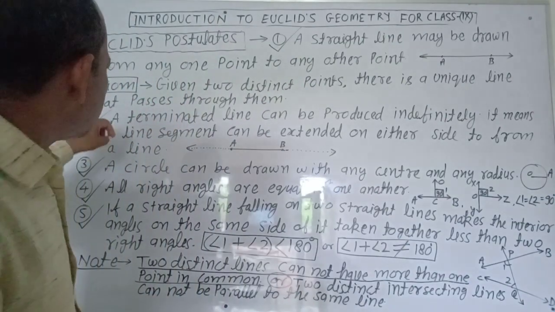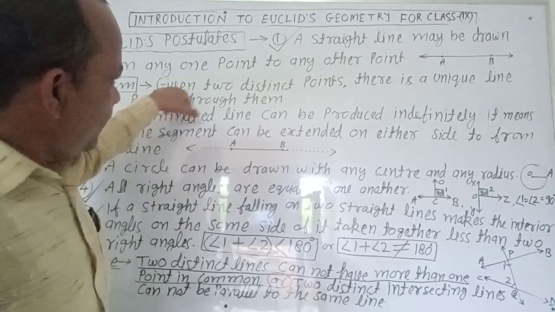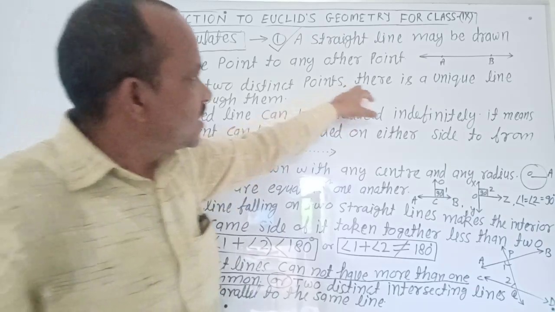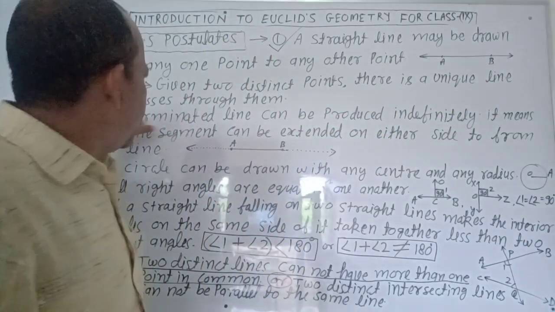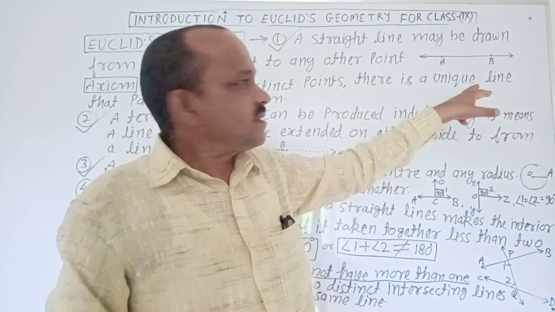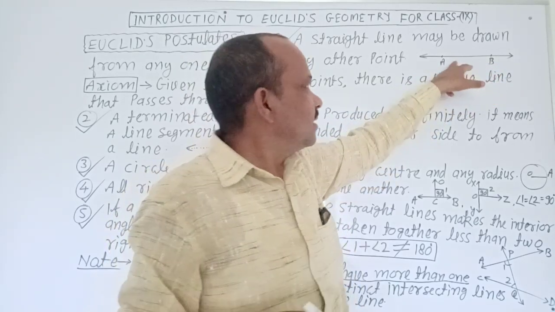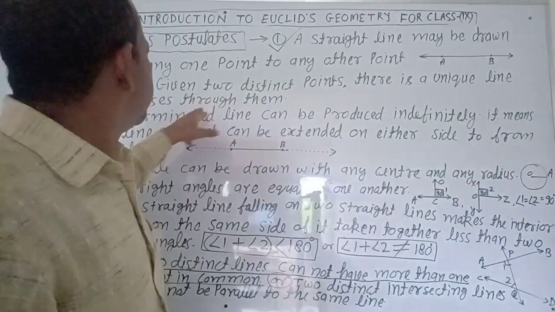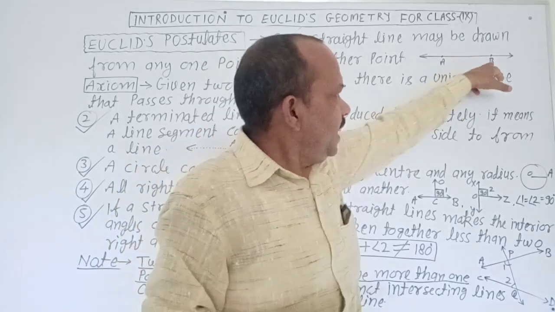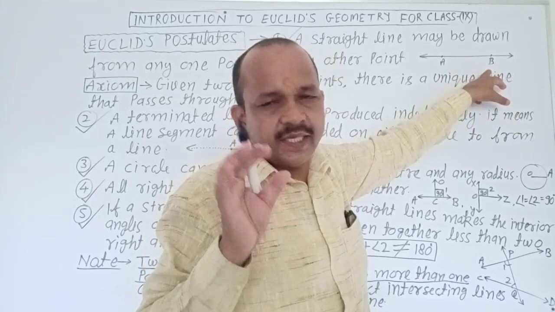Next point. Axiom. Given two distinct points, there is a unique line that passes through them. Two distinct points are A and B, and unique line AB. Unique line AB is a unique line. Clear?